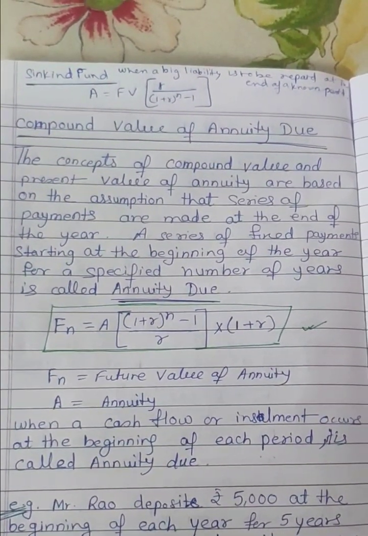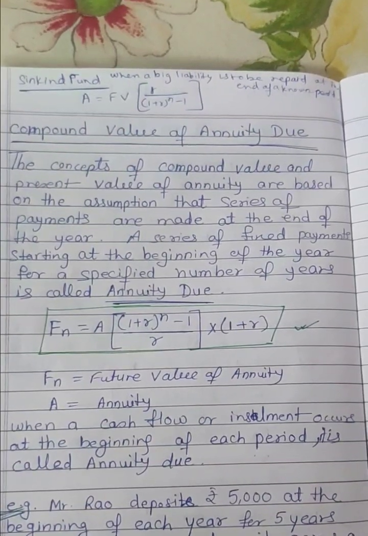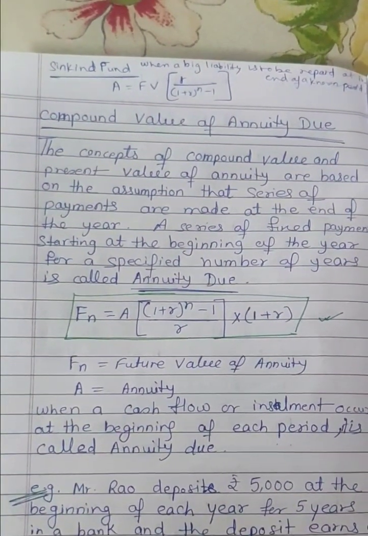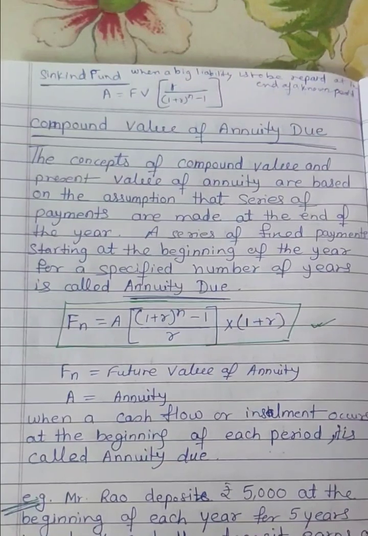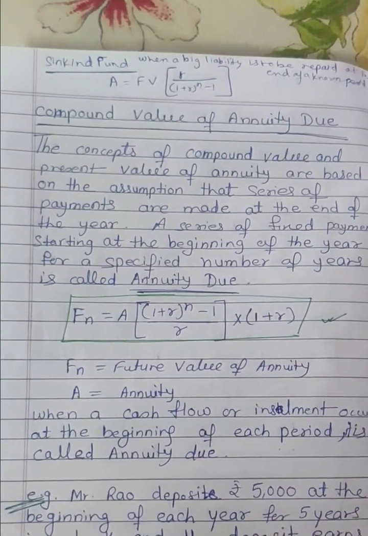A into (1 plus R to the power N minus 1) by R, into (1 plus R), where a cash flow or installment occurs at the beginning of each period is called annuity due.